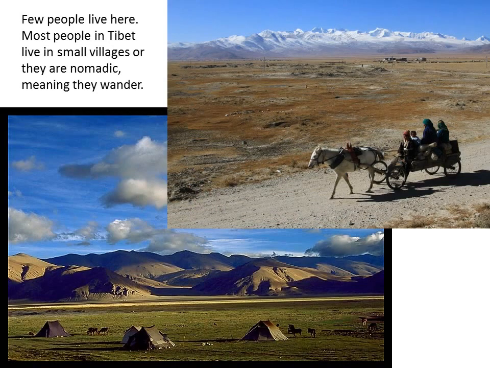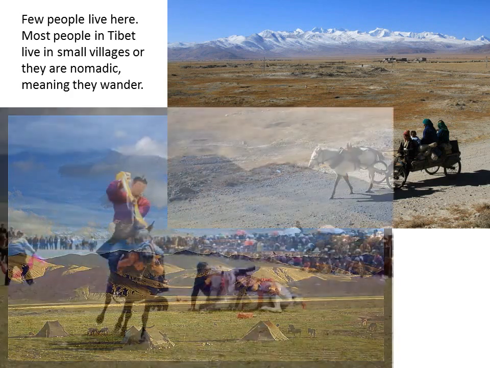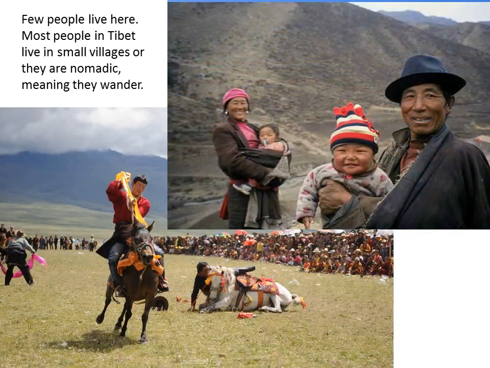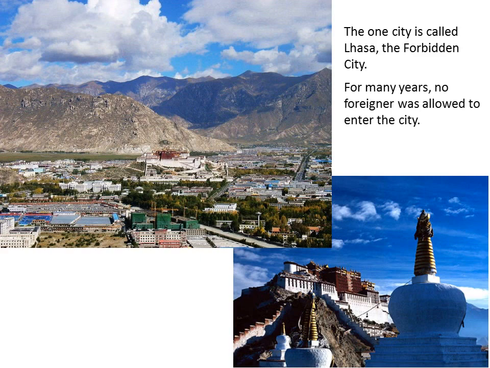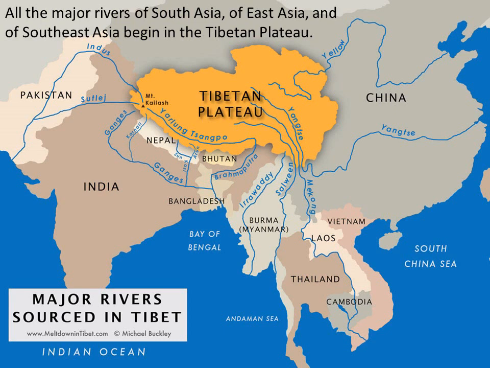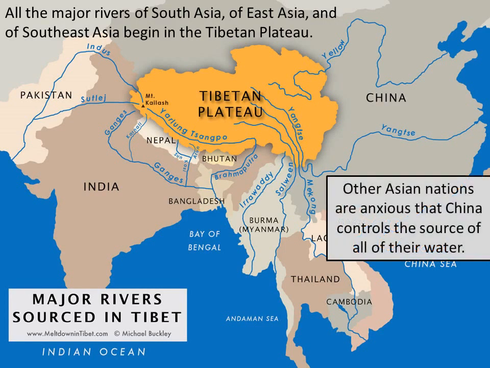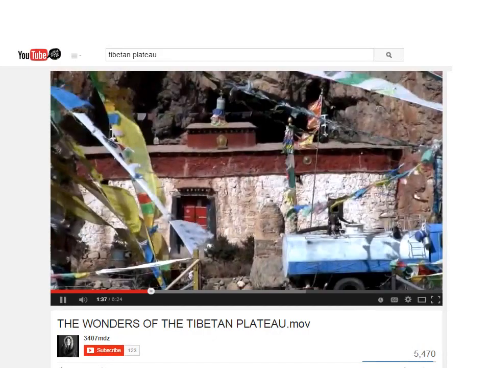Few people live here. Most people in Tibet live in small villages or they're nomadic, meaning they wander. One city is called Lhasa, the Forbidden City. For many years, no foreigner was allowed to enter the city. All the major rivers of South Asia, of East Asia, and of Southeast Asia begin in the Tibetan Plateau. Other Asian nations are anxious that China controls the source of all their water.